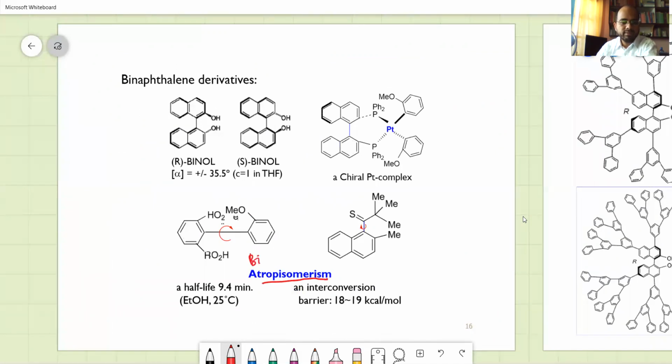This is a biphenyl. Here you have one CH2OH substituent, and here you have an MeO substituent, and therefore this axis of rotation has different substituents.